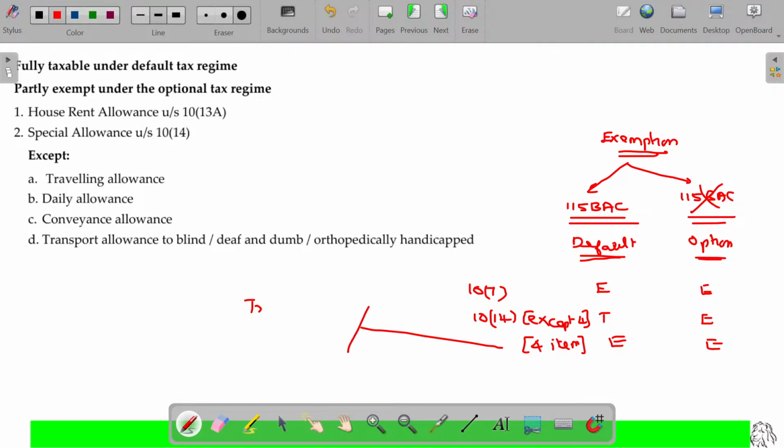One is traveling allowance or transfer allowance. Another is daily allowance, conveyance allowance and transport allowance. Is that clear? Apart from that, we have one more section, Section 10 clause 13A: HRA.